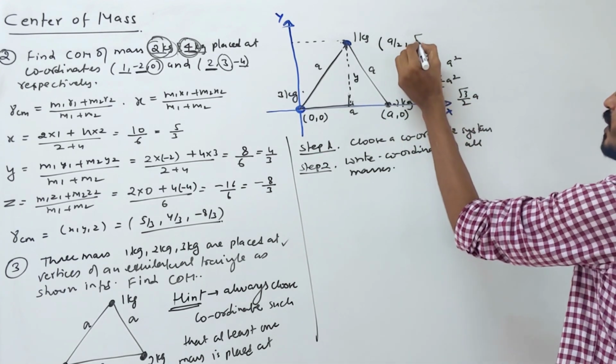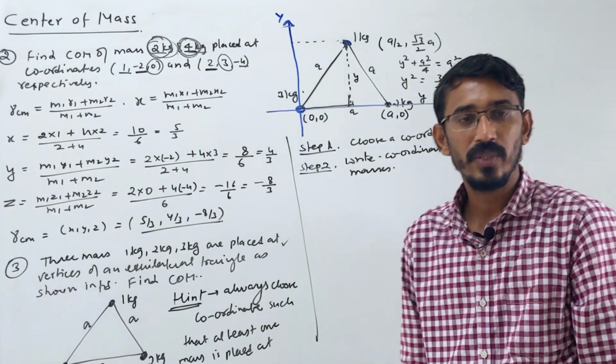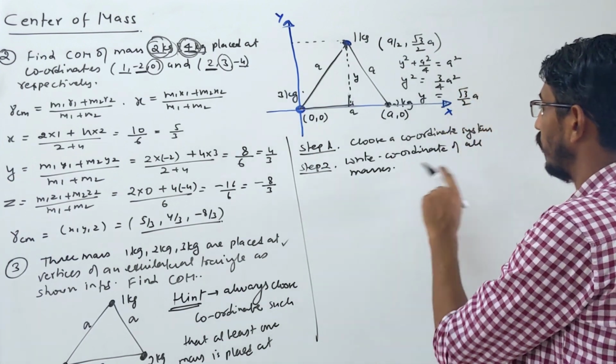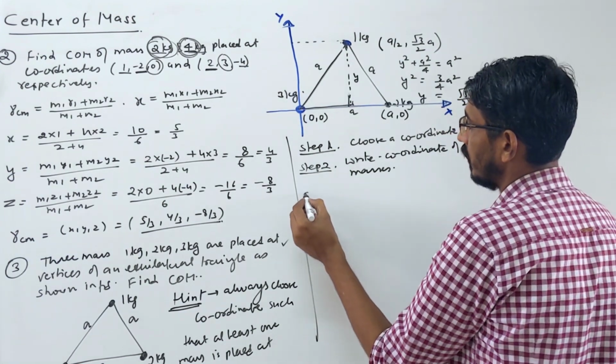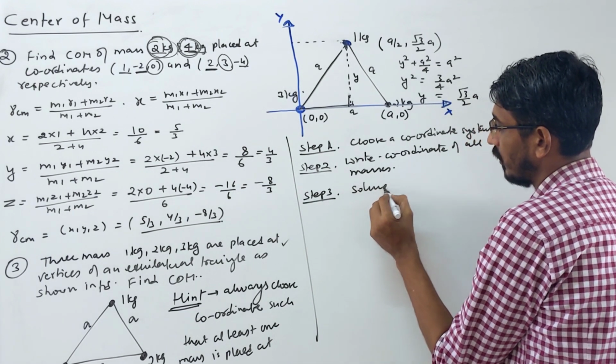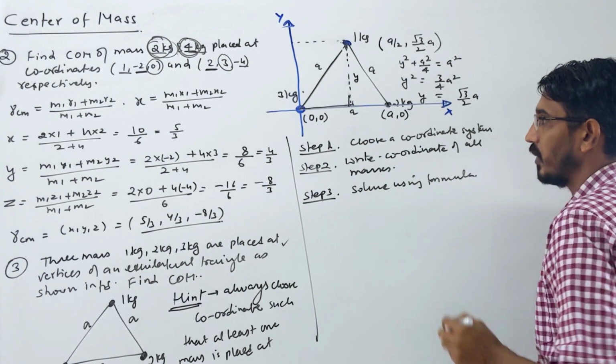So this is your y coordinate, root 3 by 2 of a. Correct? Like this, by geometry you have to calculate all coordinates. Step number 2. Third, step 3, solve using the formula, right? That much only you have to do. Now you have to solve this.